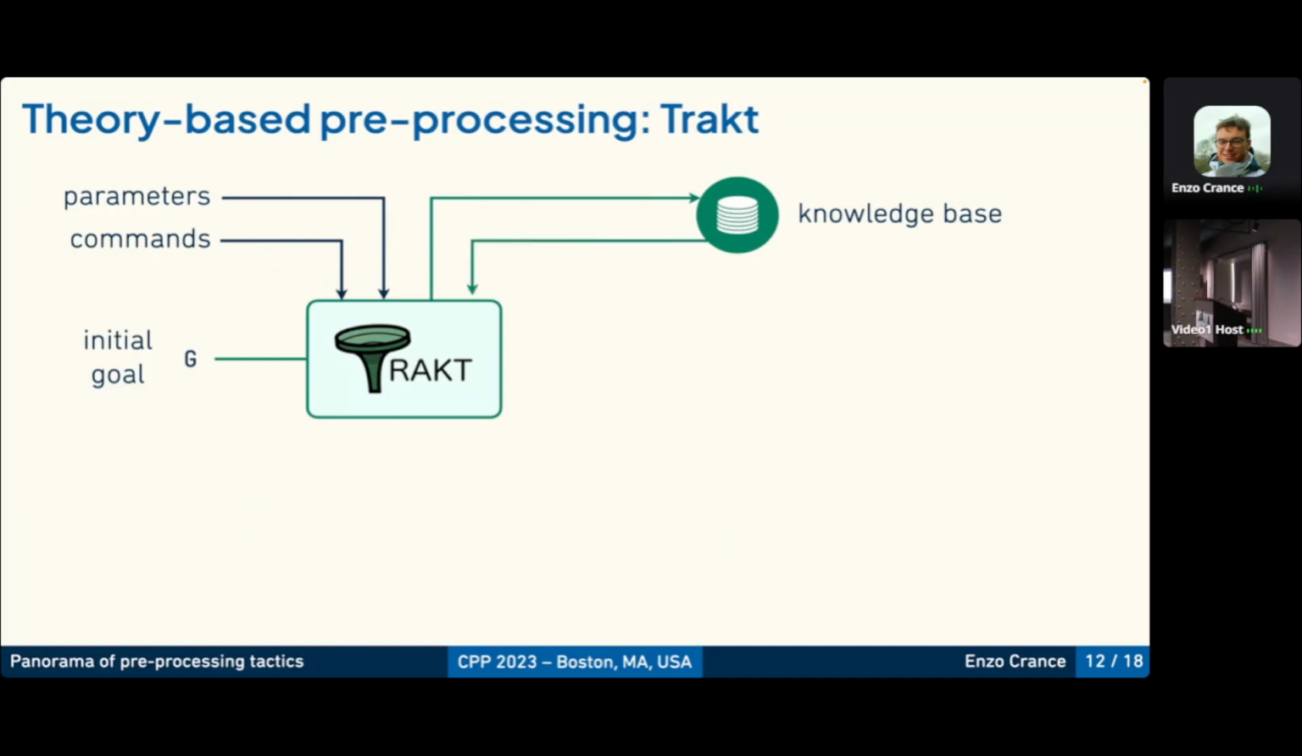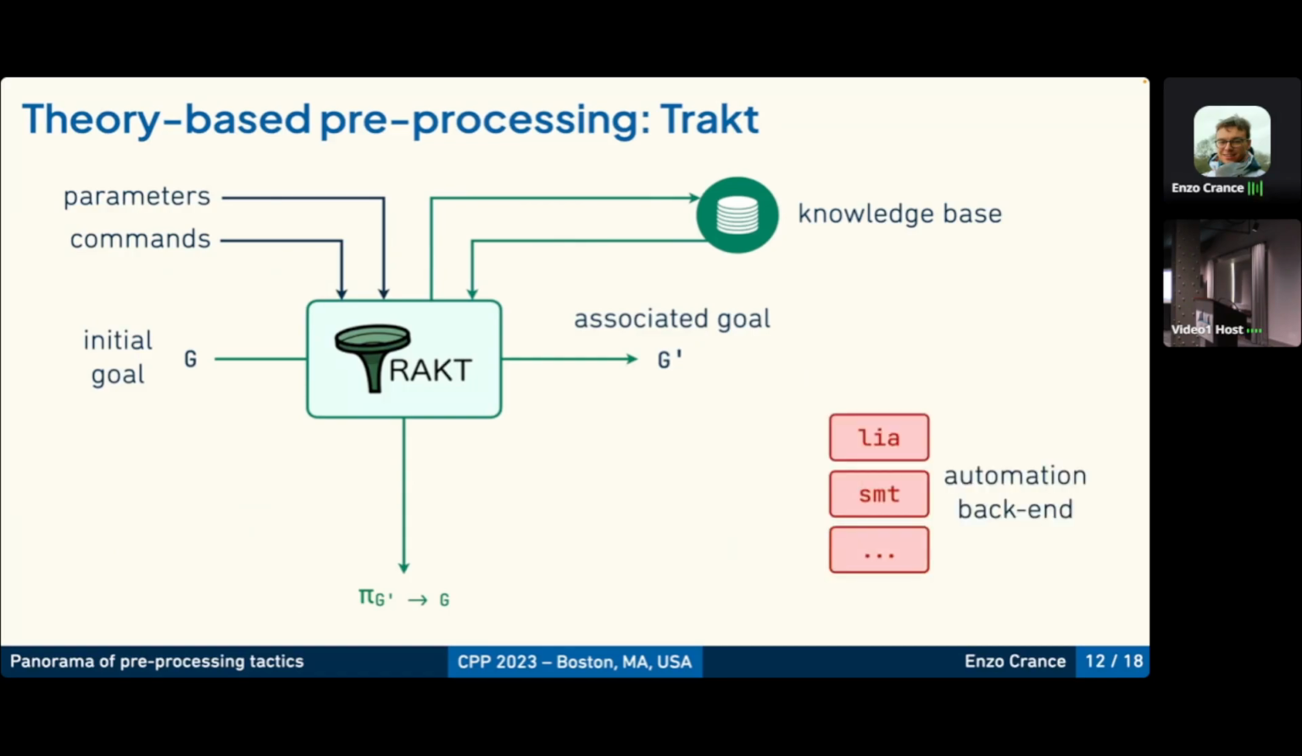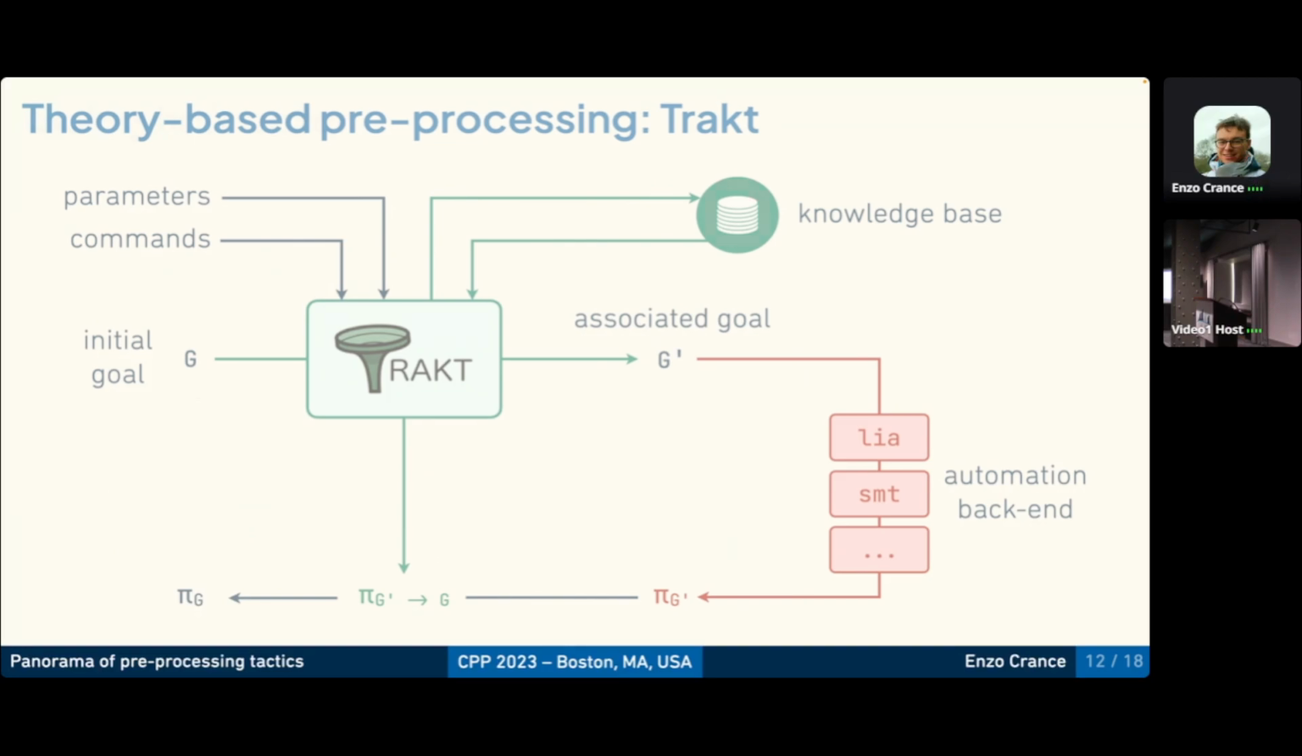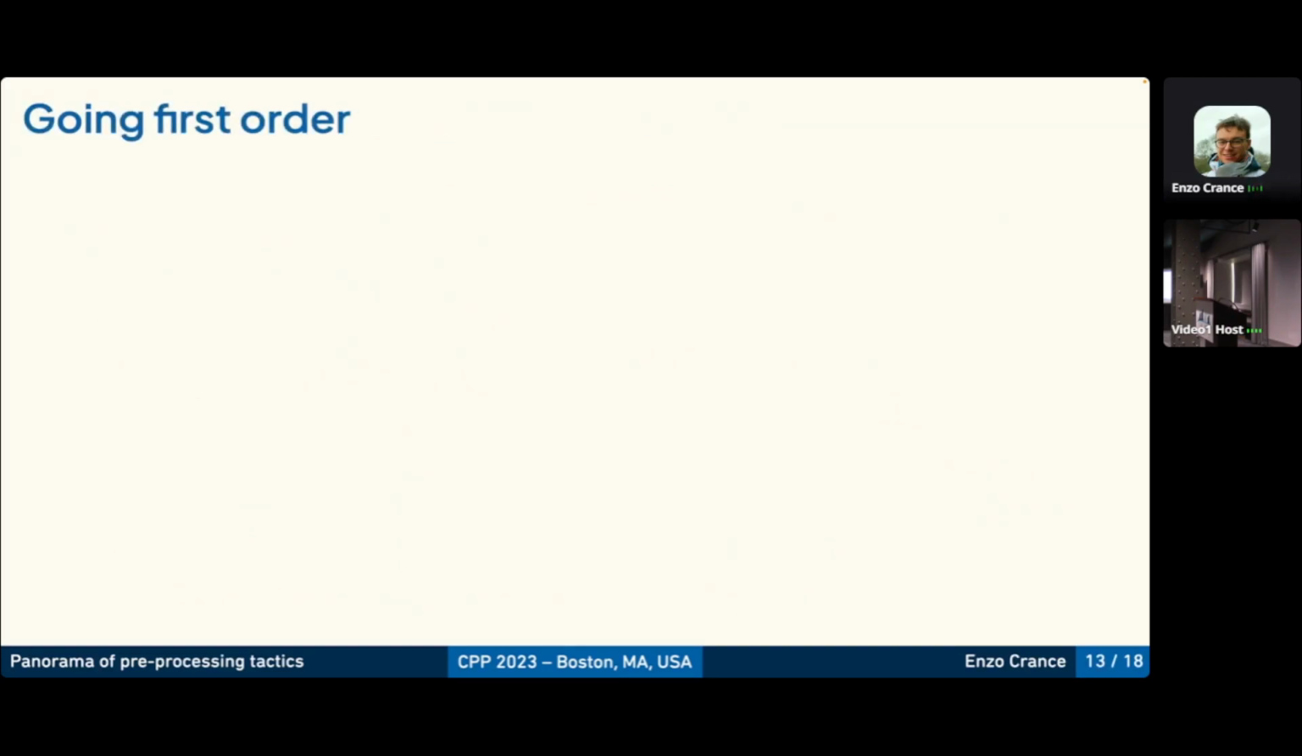The tool will use the knowledge base to produce an associated goal G prime, as well as a proof that G prime implies G. Then we can run an automation backend of our choice, or further preprocessing in the case of an orchestration containing Trakt. And then with the proof of G prime, we can combine it with the other one to get a proof of G. Okay, so this is the end of the presentation for symbols.